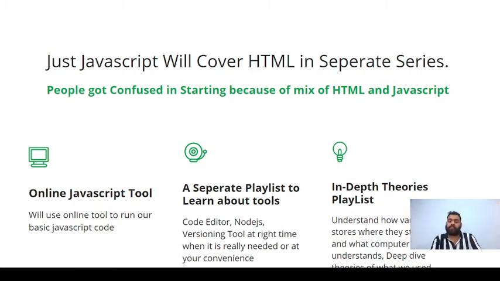So right now we are just teaching you JavaScript and giving you video courses on JavaScript, but later on we can move to these things and show you how you can connect HTML and JavaScript together, and how you can interact with your HTML with the help of JavaScript. As we proceed with our video courses, we will go with a JavaScript tool, and we will choose an online tool that you can practice with. You do not need to install and set up a development environment and those fusses at the beginner level.